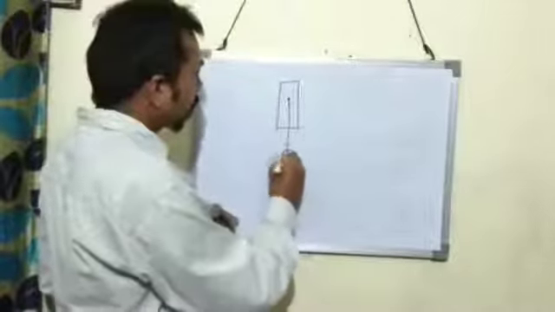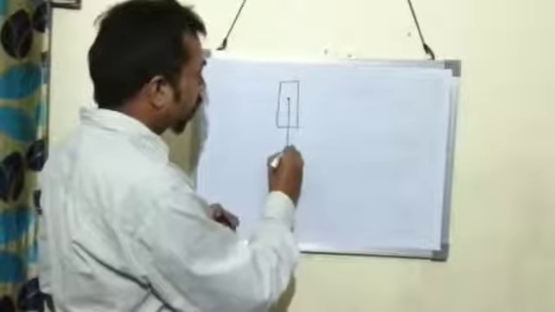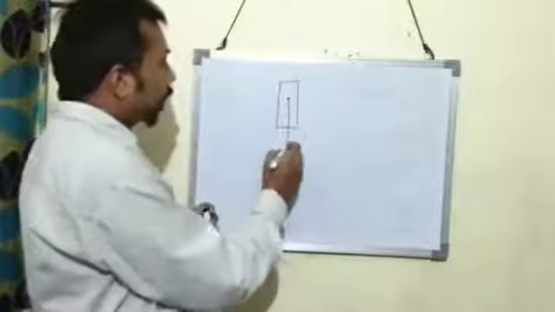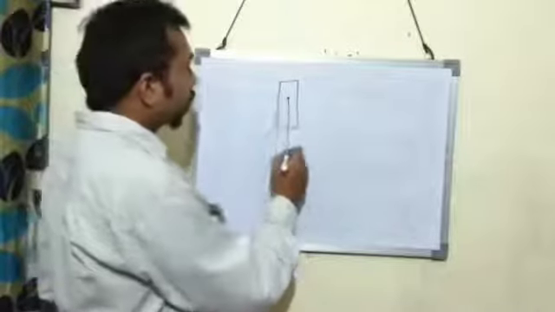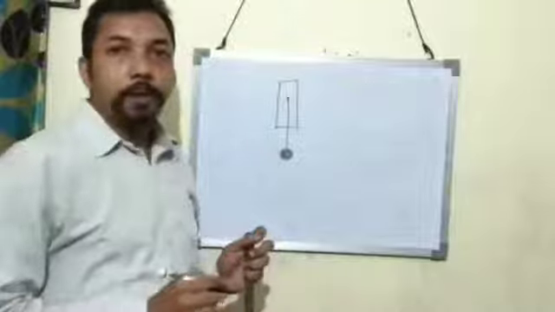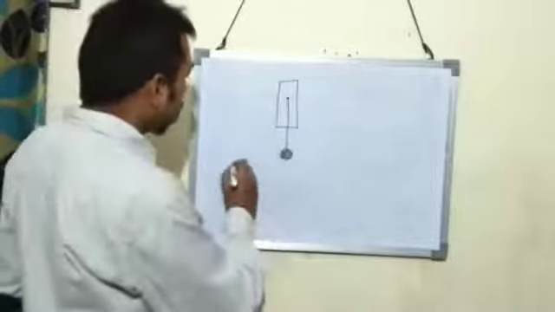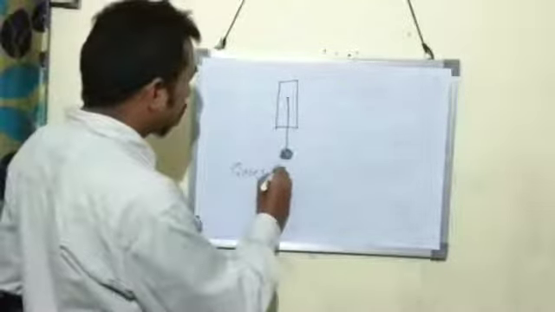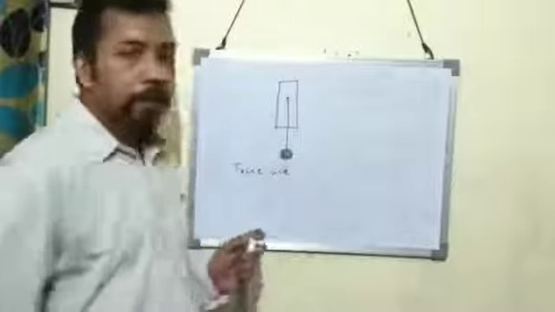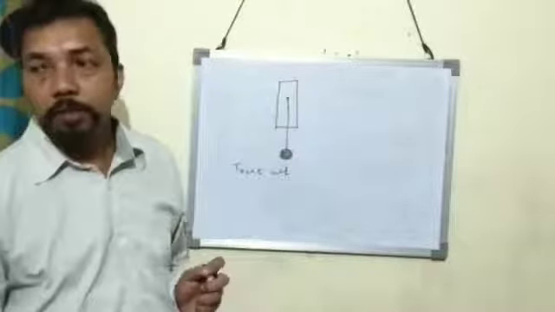Suppose this is a body, and its weight is found in air. The weight of a body in air is called its true weight.